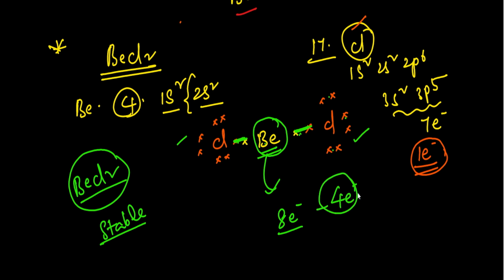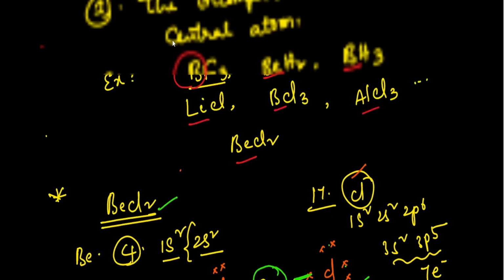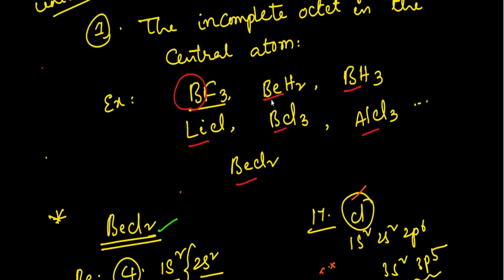But according to the octet configuration, every atom should have 8 electrons to get stability. But here in this case, the beryllium contains only 4 electrons, but it attains stability. So the beryllium chloride molecule is more stable. Not only in the case of beryllium chloride, if you observe here, already we discussed, in case of beryllium